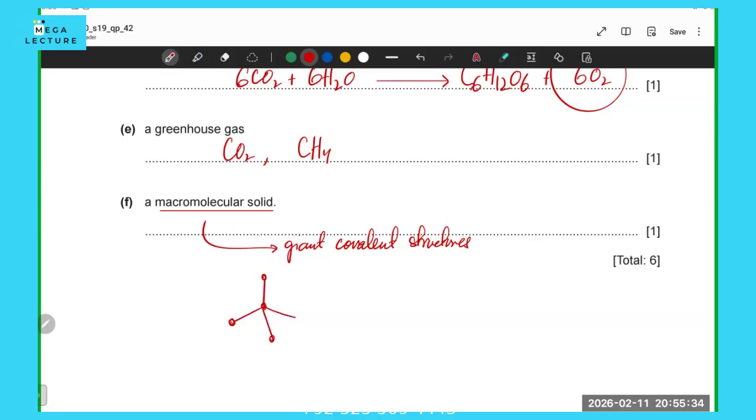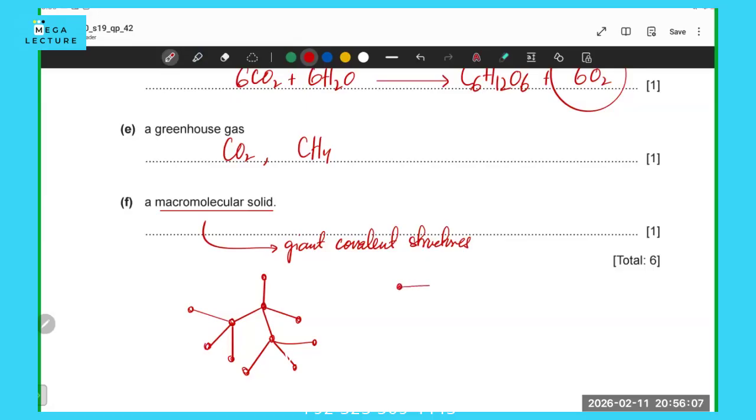So you have carbon bonded to a lot of carbon atoms, and those carbon atoms are further bonded, making four bonds, and it just continues endlessly. So they're all bonded to four other carbon atoms. And that's diamond.